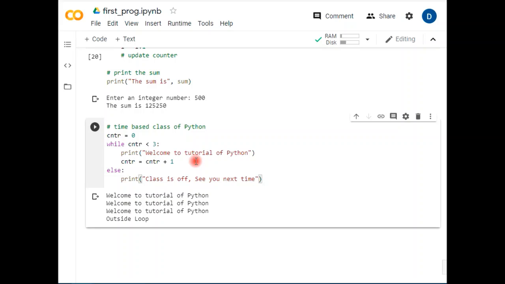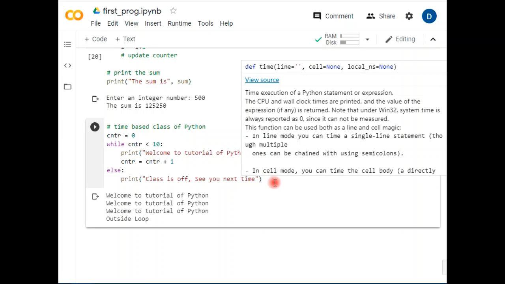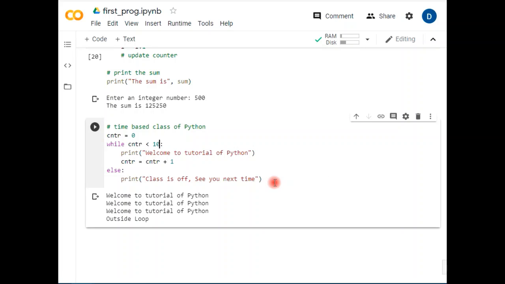So by this you are creating a particular portal or device for your own self. It's working for 10, 5, 6, 8 and 9 minutes. And it is continuously displaying, suppose taking an example of 10 here, it is continuously displaying welcome to the tutorial of Python, and until your class remains, it will be shown over here.